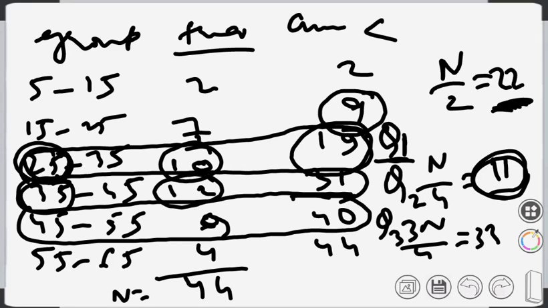When you are trying to find Q3, your capital L will be 45, your F minus 1 will be 31, and small f is 9. So please quickly calculate those three values.